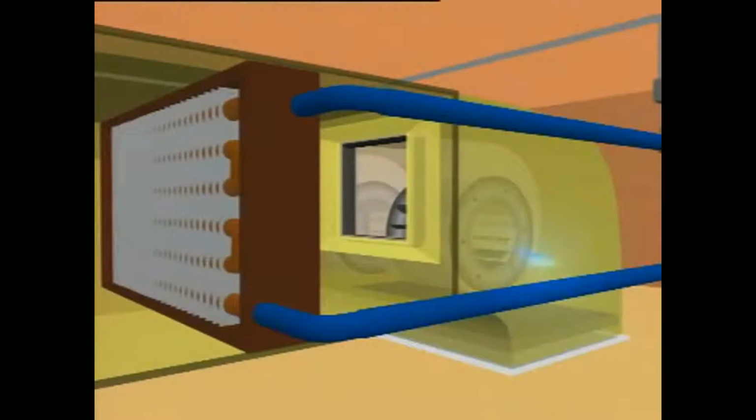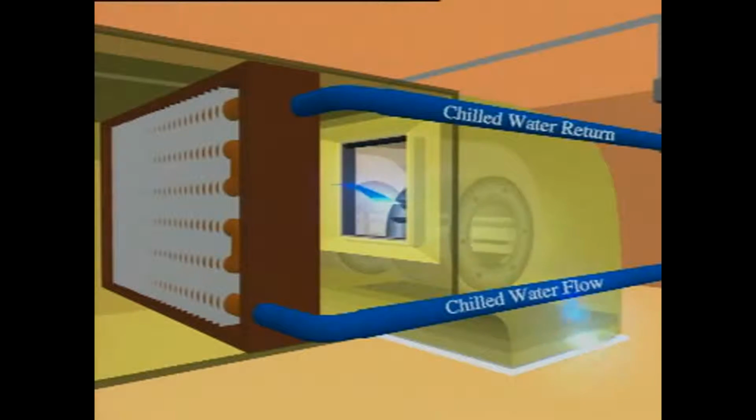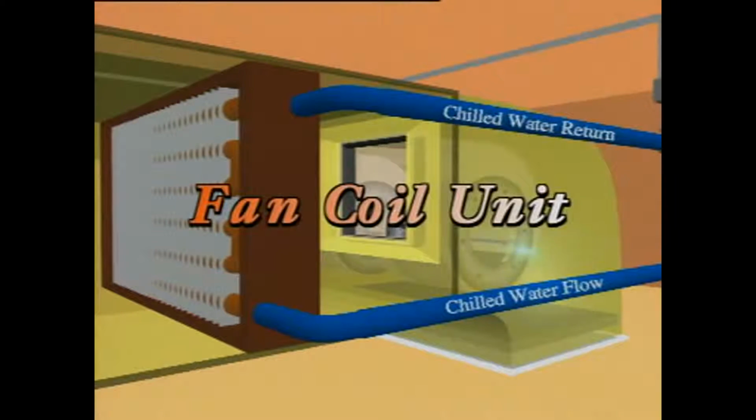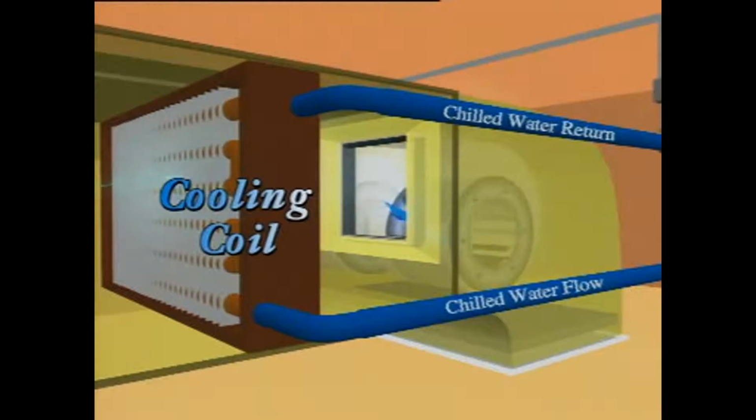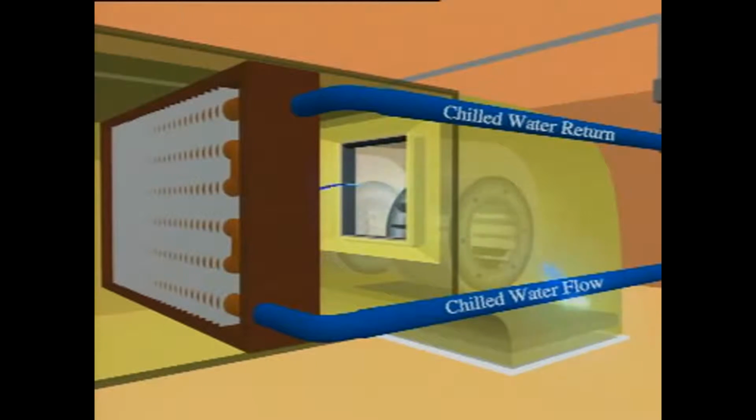Versatile in terms of design and layout, especially where there is space constraint. Unlike systems that require extensive ductwork to deliver cool air to the air conditioning space, chilled water is piped to the FCUs located within the space. The chilled water pipes are connected to the cooling coil of the FCU. Room air is drawn into the FCU, where it is cooled and dehumidified before being supplied to the room.